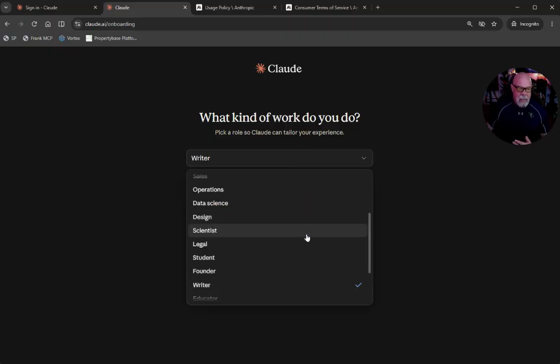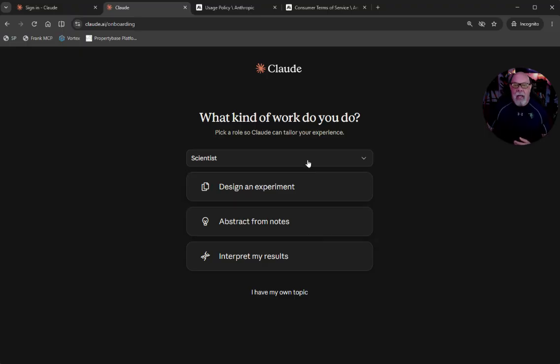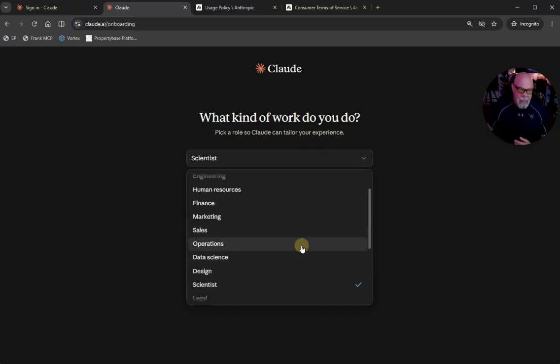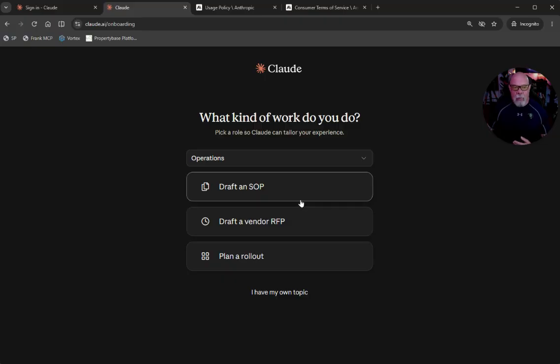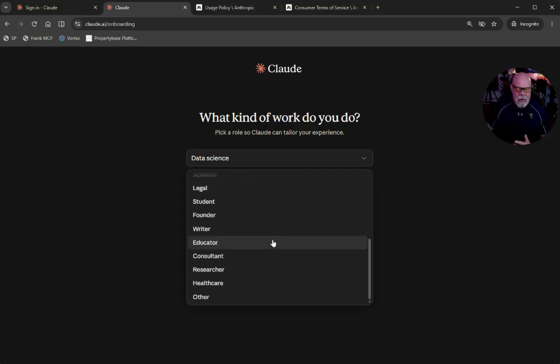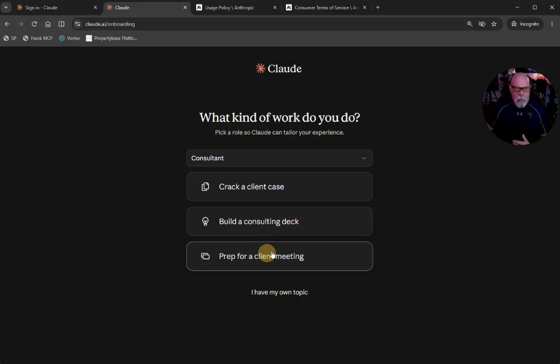Maybe you're a writer, you want to get your drafts polished. Maybe you're a scientist that wants to talk about some experiments. Maybe you work in operations and you want to draft an SOP or draft a vendor RFP or plan a rollout. Data science, explore data sets, eval. So you see, there's a lot of stuff here, and the system kind of is built around providing the best for these. We'll go ahead and go consultant.